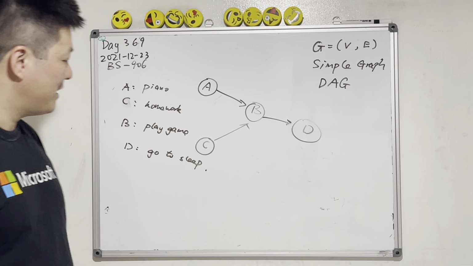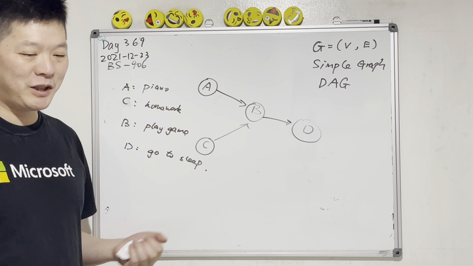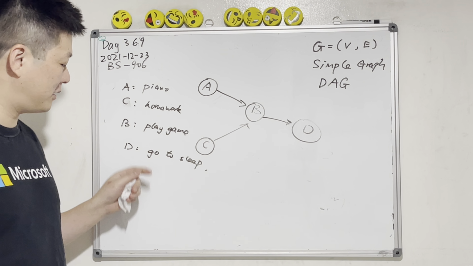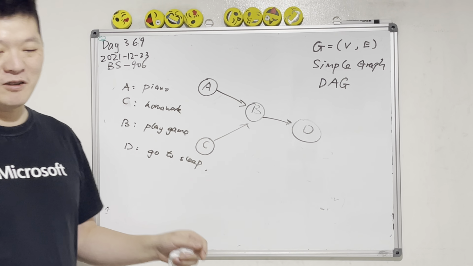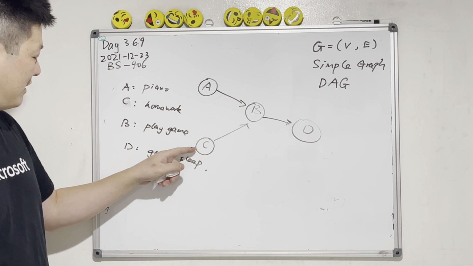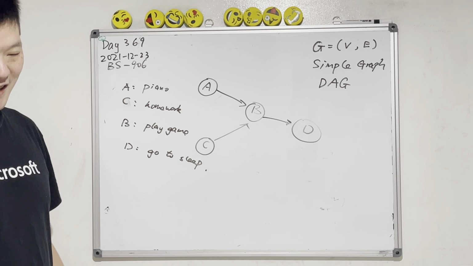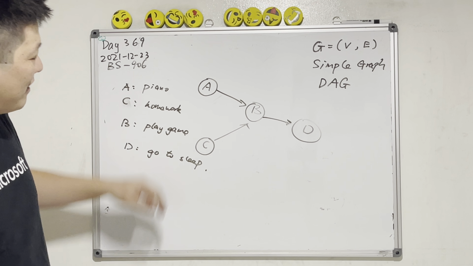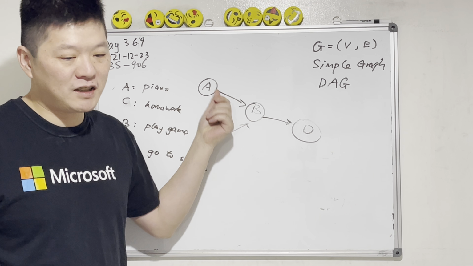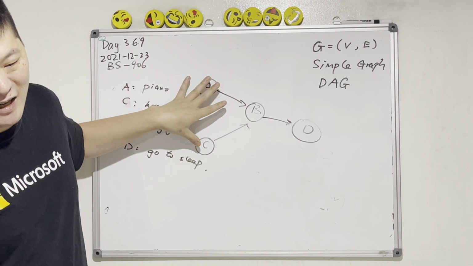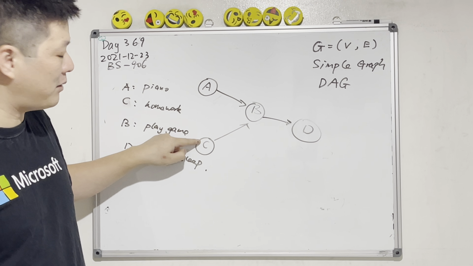How many tasks do you need to do first before you visit all the nodes in the graph? You have to do piano and homework first, then play games, and then go to sleep. In order to visit all the nodes, we have to visit A and C. These two can be done in parallel: playing piano and doing homework.